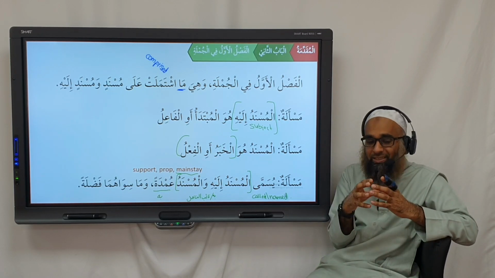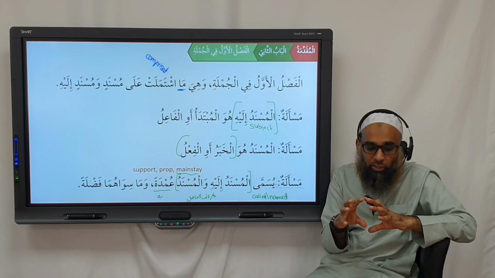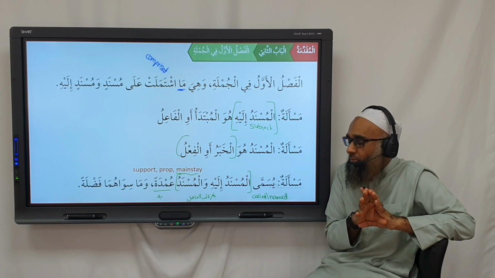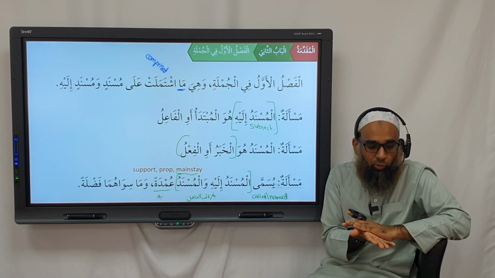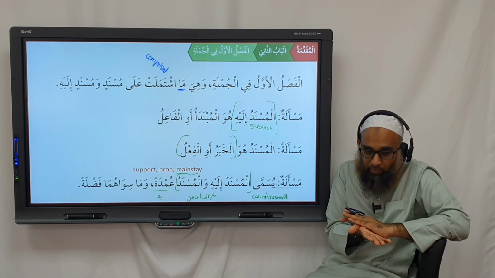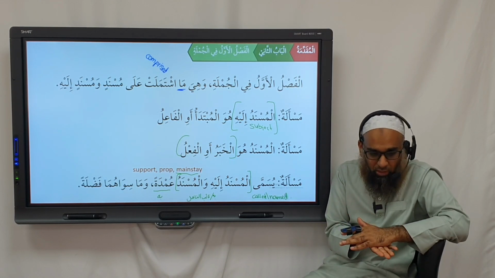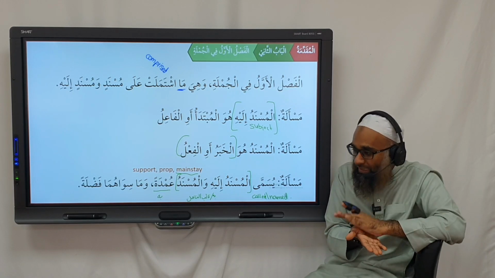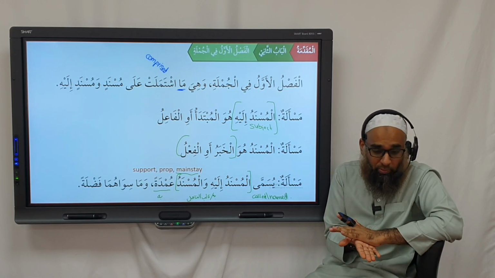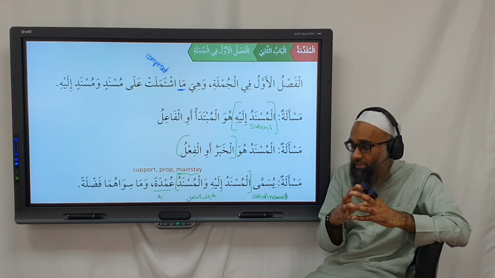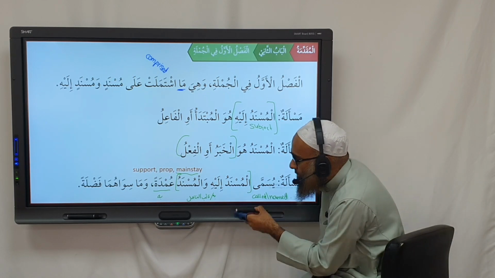So when we say here the musnad and musnad ilay are the essential mainstay, you cannot have a sentence without a musnad and musnad ilay. You must have them. You can have a sentence without the maf'ul bihi. You may need it, but you can also remove it. Maf'ul fi, maf'ul lahu, maf'ul mutlaq, etc. So the musnad ilay and the musnad are the mainstay, the prop, the support. This is what makes up the sentence. So the musnad ilay and the musnad are called the umda.